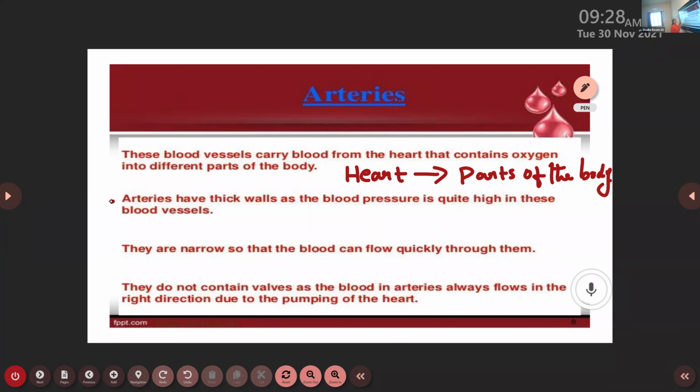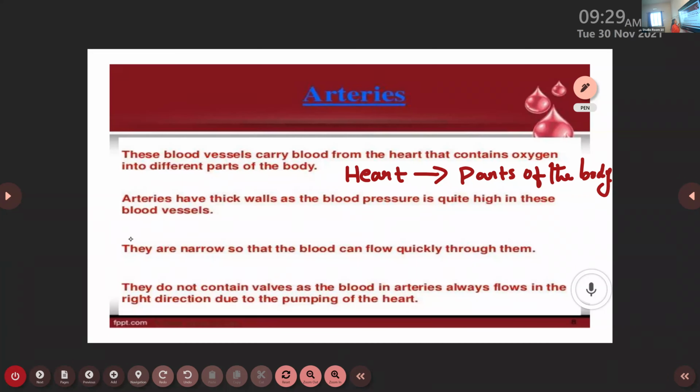Arteries have thick walls. We know that they are in the form of a tubular structure and they possess thick walls. Why? Because the blood pressure is quite high in these arteries. In the case of arteries, a rapid flow of blood occurs from the heart to different parts of the body. As a result, the blood pressure is quite high in these blood vessels called arteries. That's why arteries have thick walls.